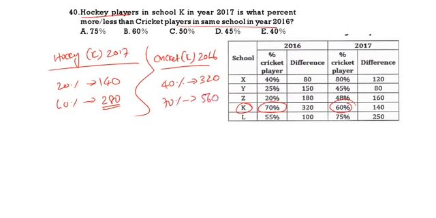Now the question is, this 280 is how much less than 560? If you see, 280 is exactly half of 560. That means how much less? 50% less. 50% is the correct answer. 50% will be our correct answer. See the next question.